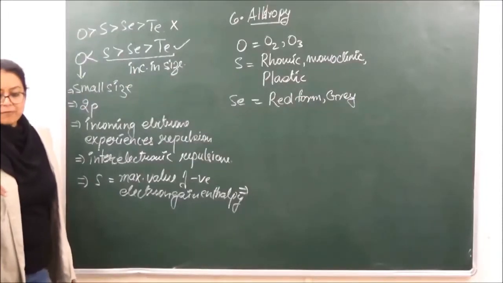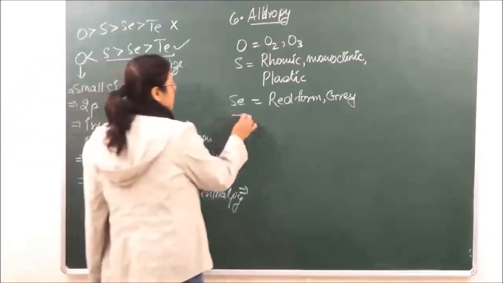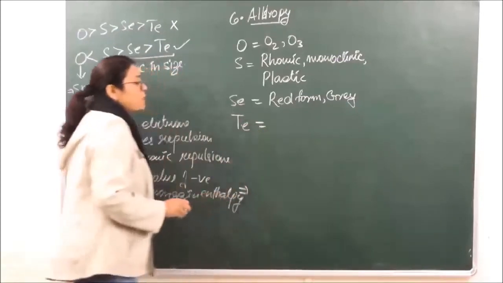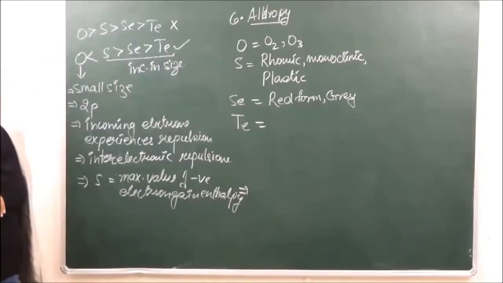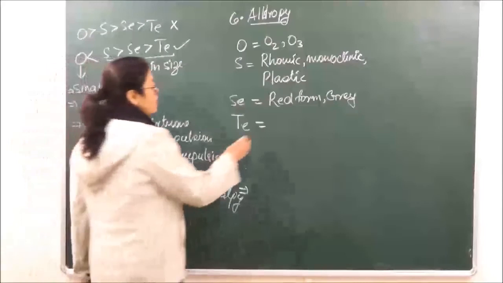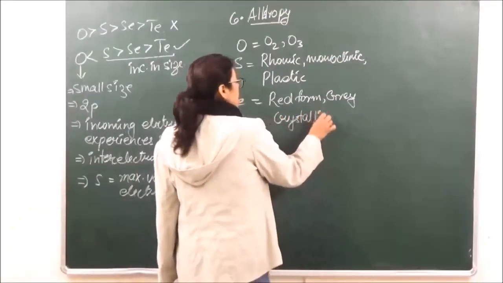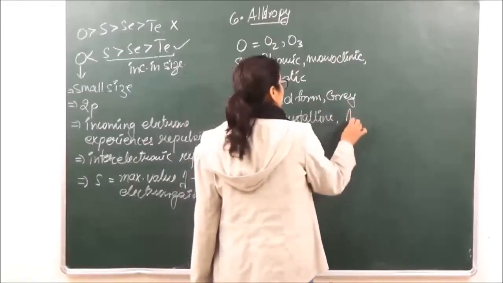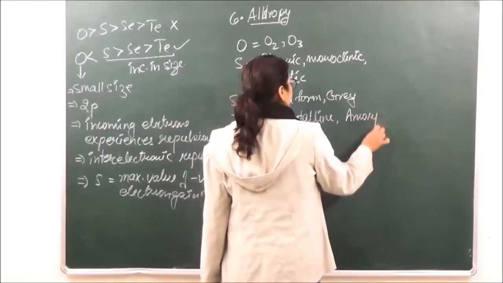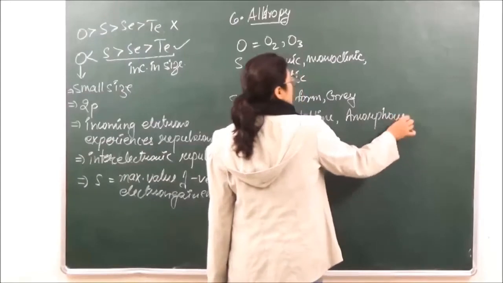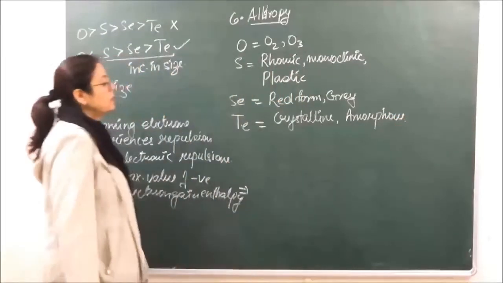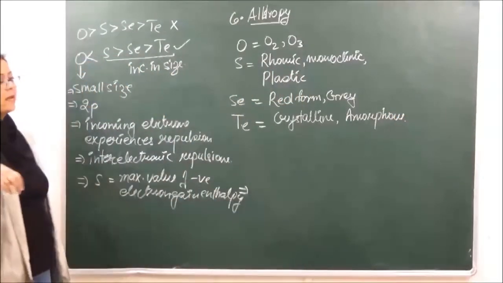After selenium we have tellurium. Tellurium also exists in two forms, one which is the crystalline form and the other one, that is the amorphous form.